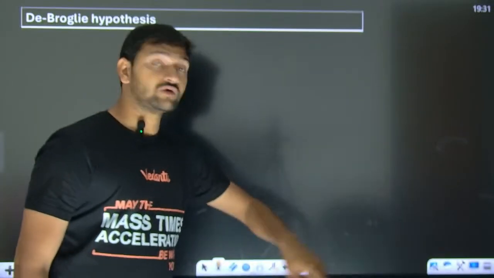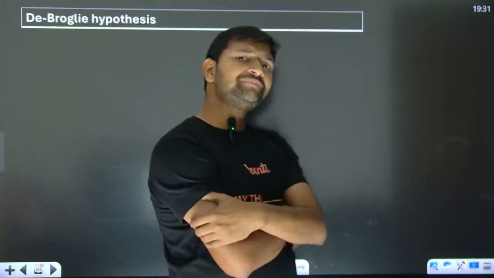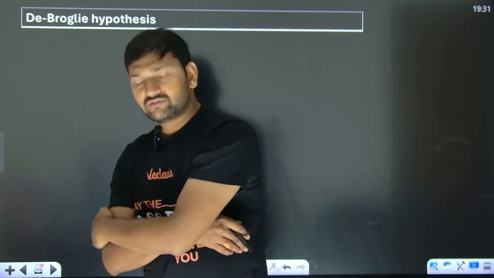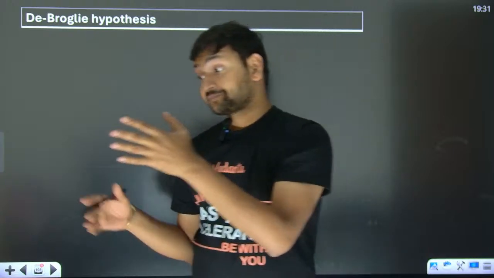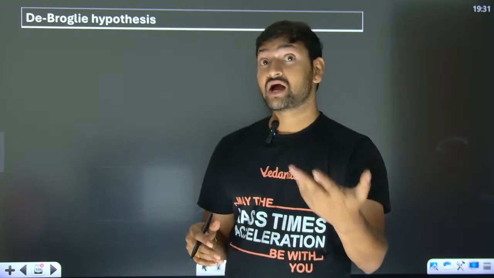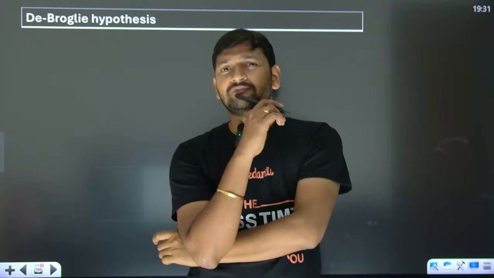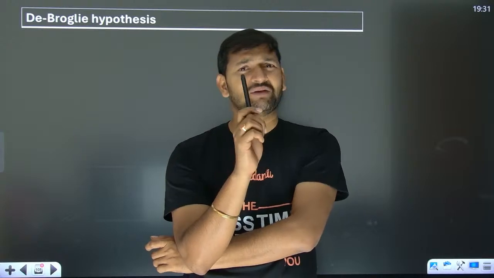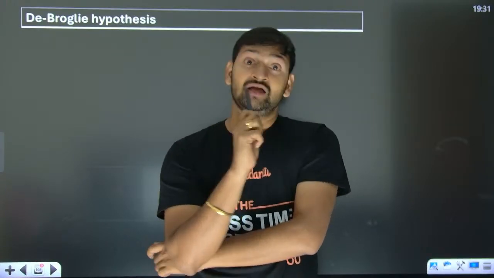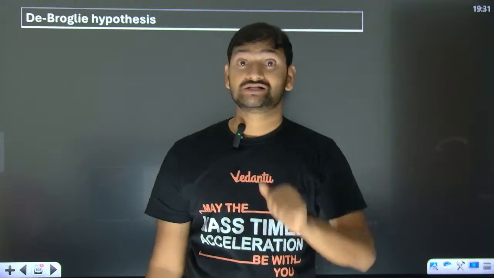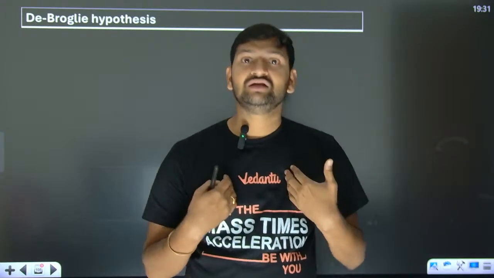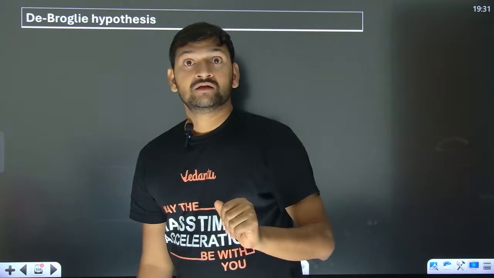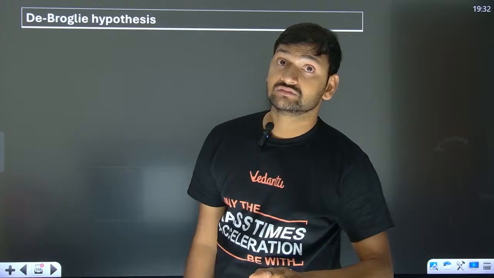Okay, now look, what did de Broglie say then? Light has a dual nature. Young's double slit experiment proved that there is wave nature to it, and the photoelectric effect proved that there is particle nature to it. Then de Broglie came up with a hypothesis. He said, Mother Nature is not biased. If for radiation Mother Nature has given dual nature, even matter, which means me, you, electron, the table, this pencil, this board, all these are matter, so even matter should have dual nature.